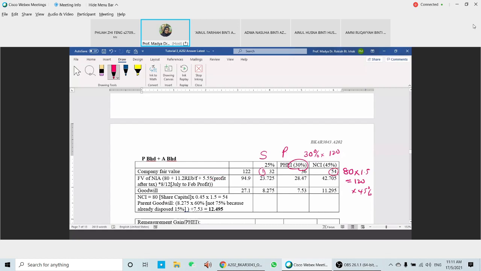Where do you get this 5.5? If you look at the profit here, it is 6550, in the income statement. The profit was 6550, and we need to minus the URP of 1000.